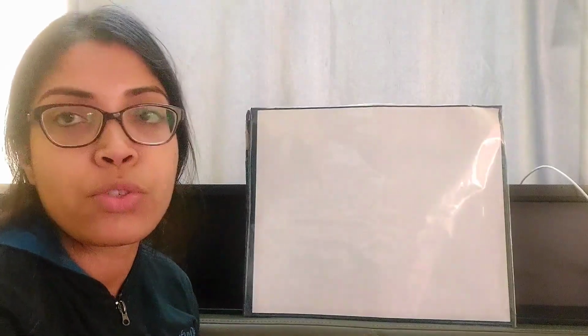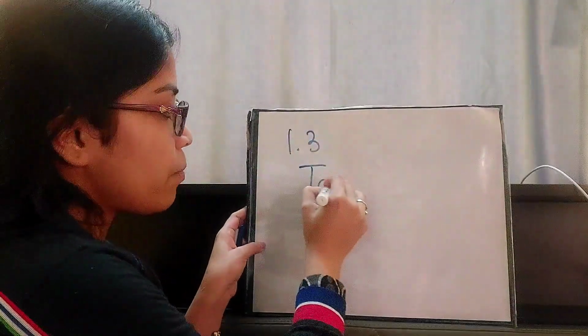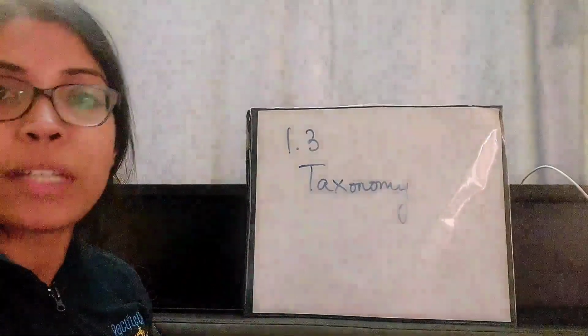This is part 3 of the chapter Life and its Diversity. In my previous two videos, I have completed till page 8 of this chapter, that is topics 1.1 and 1.2. I hope you have understood those topics well. Moving on with topic 1.3, which is taxonomy. This 1.3 topic is totally about taxonomy.